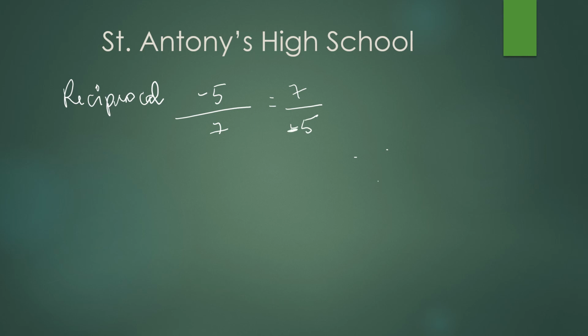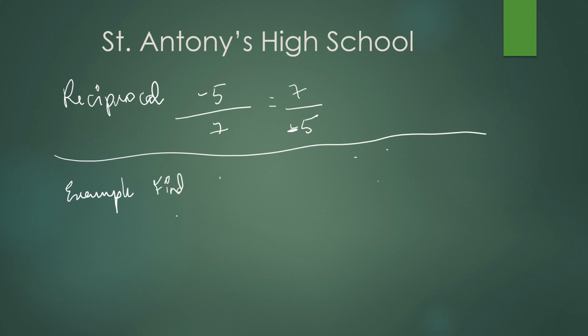Now let us pass on to an example. Find 3 by 7 plus minus 6 by 11 plus minus 8 by 21 plus 5 by 22.